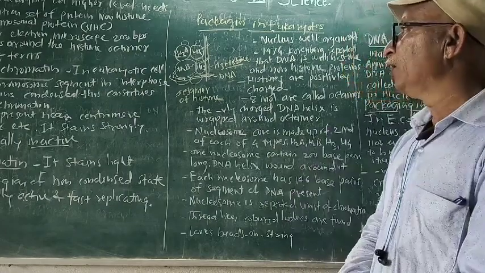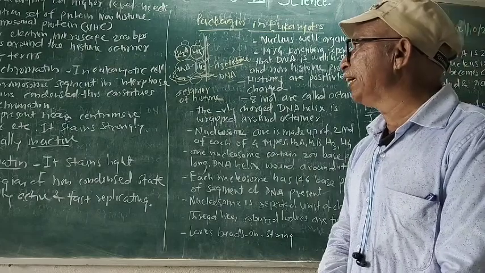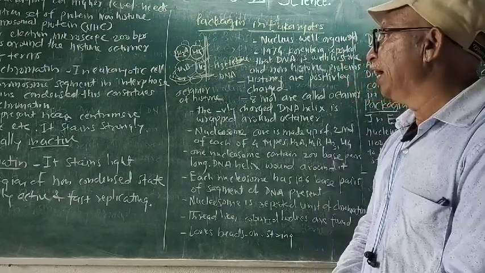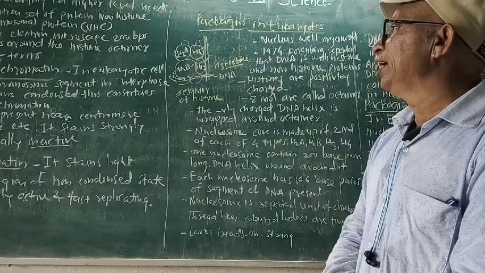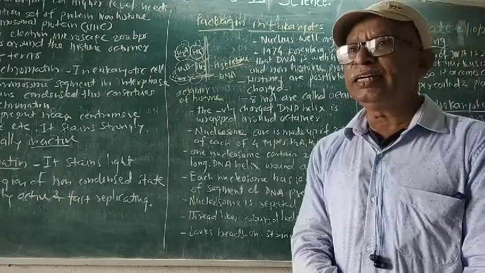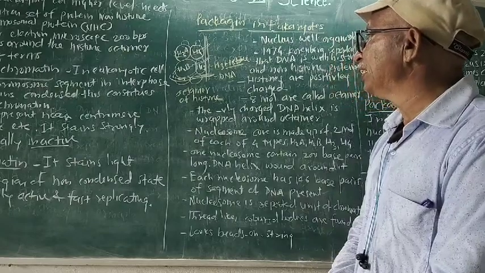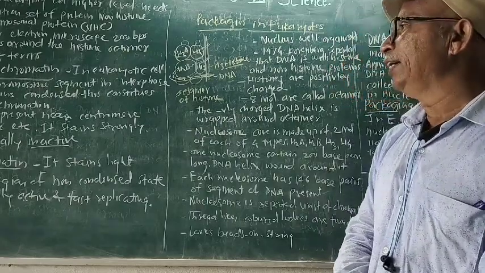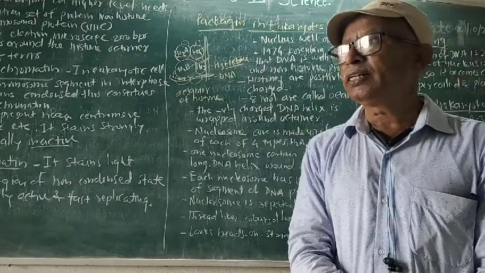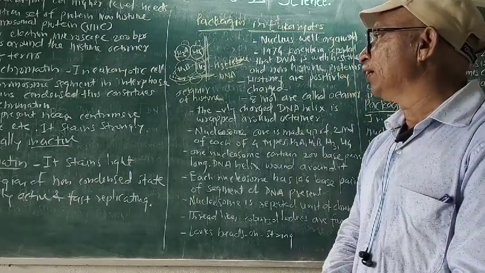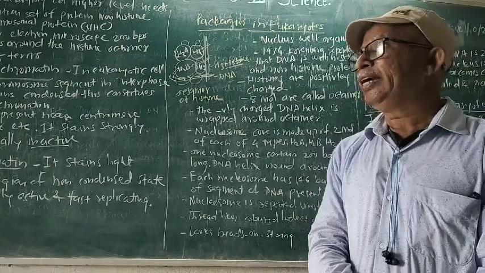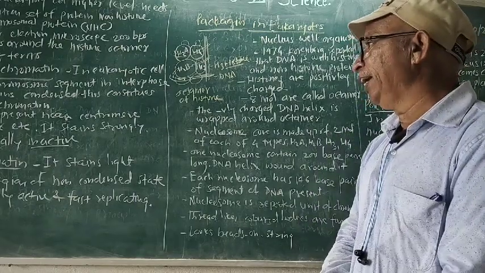What is heterochromatin? In a eukaryotic cell, some chromosome segments in interphase and sometimes prophase remain condensed. This forms the heterochromatin. This is the region present near the telomere and centromere. It stains strongly and it is genetically inactive.